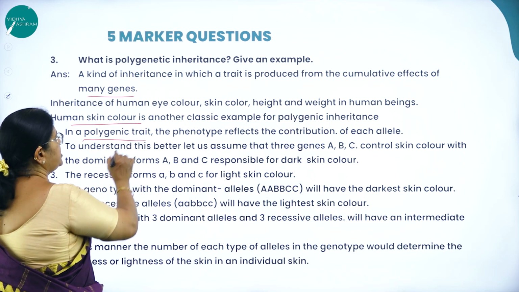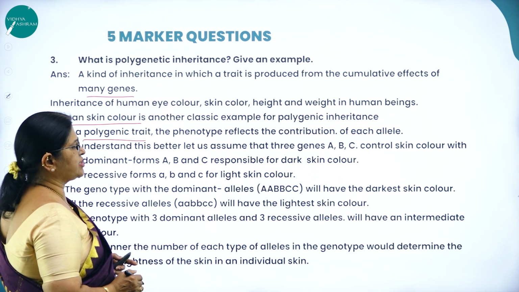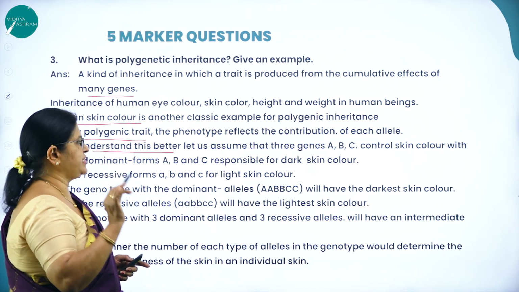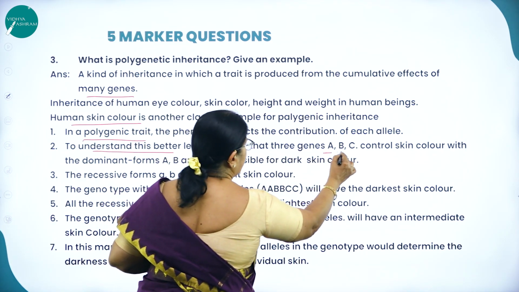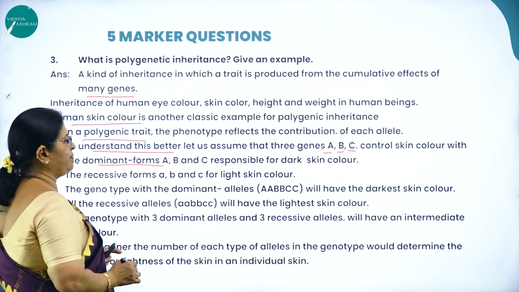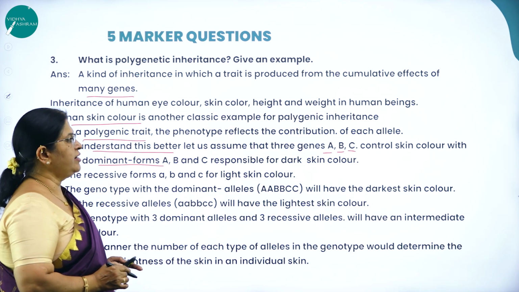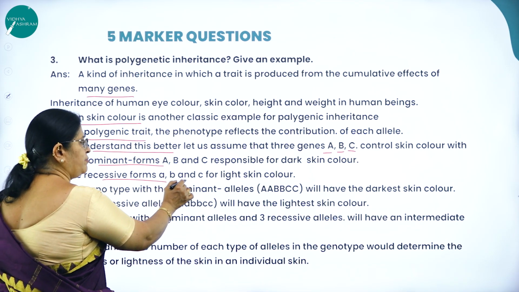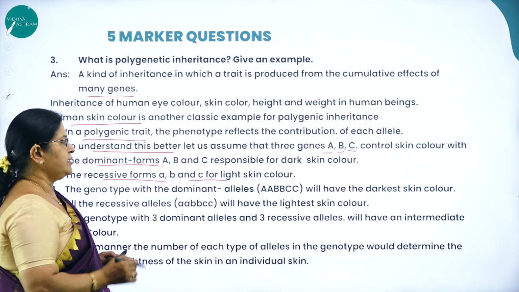So in a polygenic trait, the phenotype reflects the contribution of each allele. To understand this better, let us assume three genes, A, B and C, which control skin color, with the dominant forms A, B and C responsible for dark skin color. So the recessive forms will be a, b and c for light skin color.